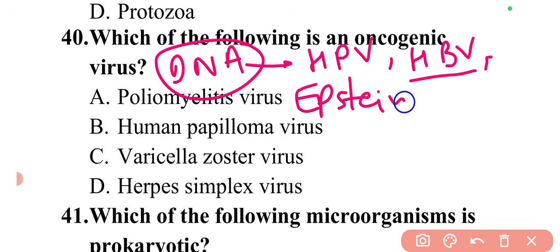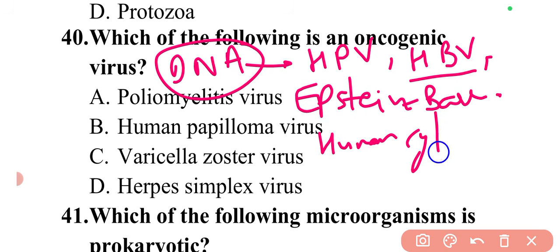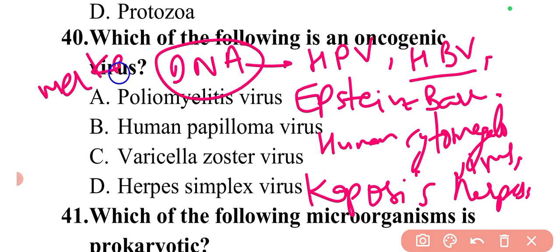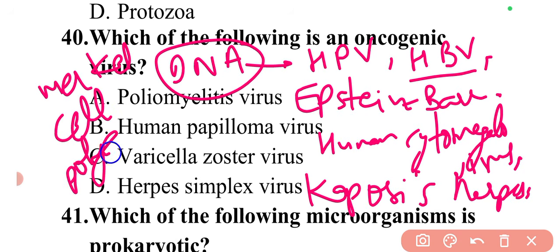It is very important. Then there is human cytomegalovirus. Then there is Kaposi's sarcoma associated herpes virus. Then there is Merkel cell polyoma virus. So these are the different examples of DNA viruses.